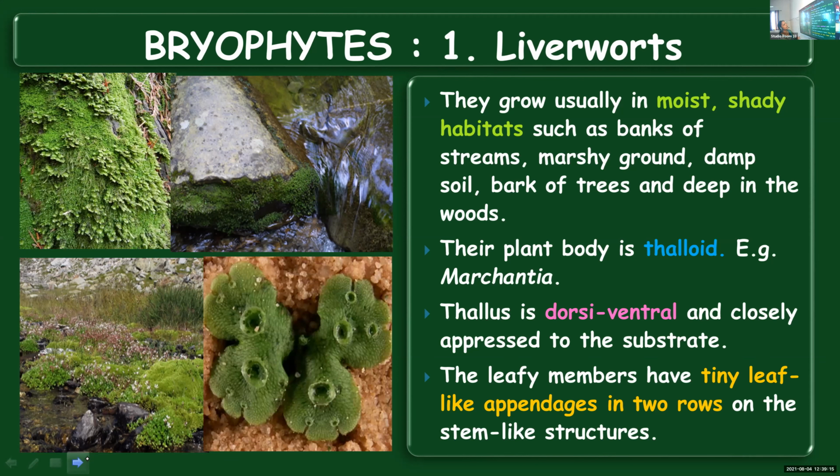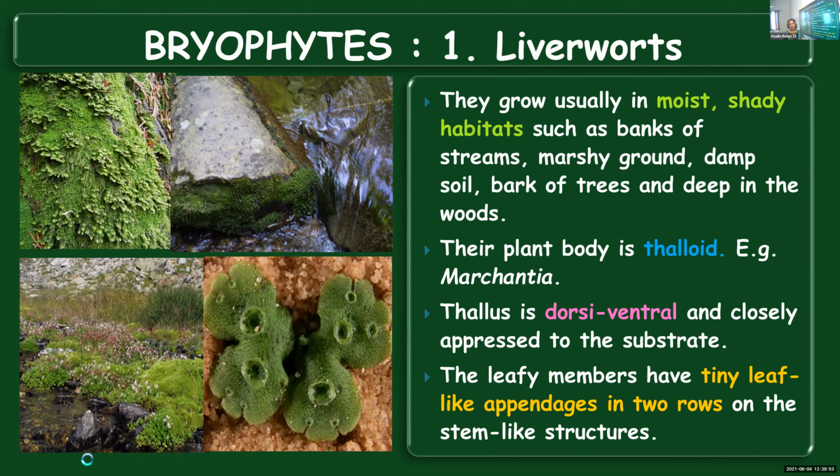We usually find them in shady habitats. They prefer shaded places, like, as you can see in the second figure, banks of streams, marshy areas, damp soil, bark of trees, and deep in the woods. In such places you can find them growing, and the plant body is thalloid. Thalloid means you cannot find a well differentiated plant body, no true roots, stems and leaves, but some structures which resemble roots, stems and leaves are present. One example is Marchantia.